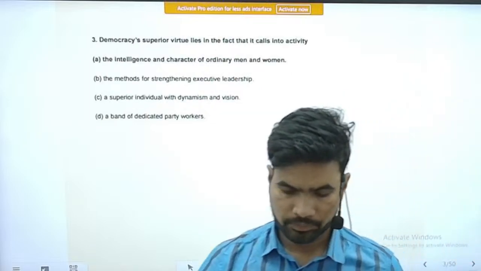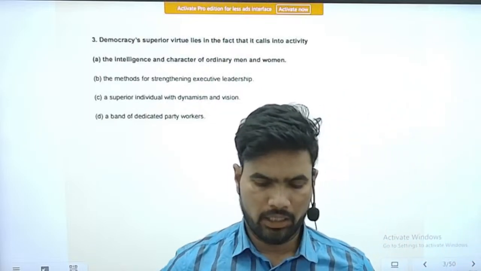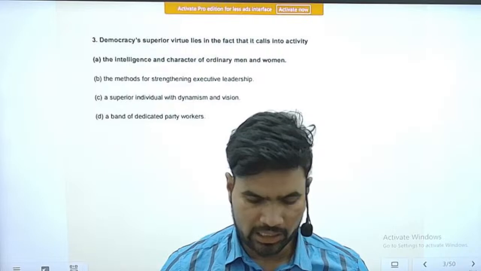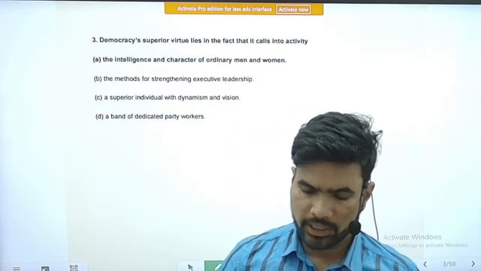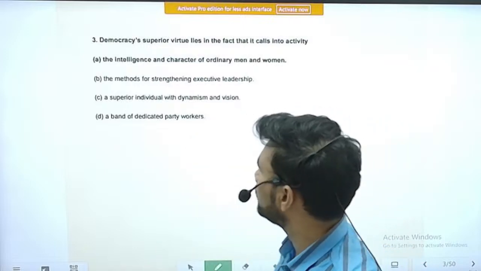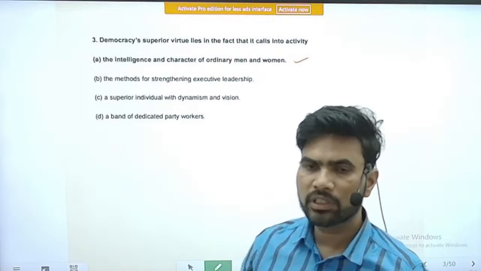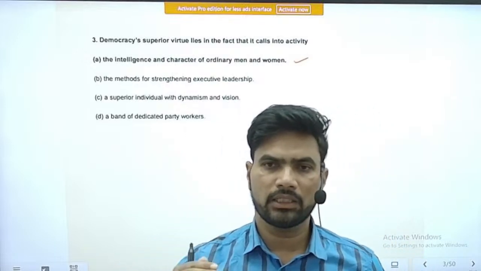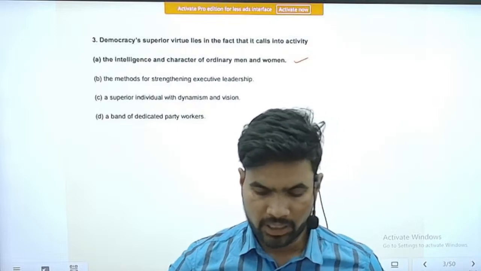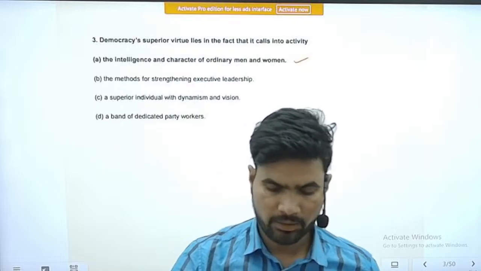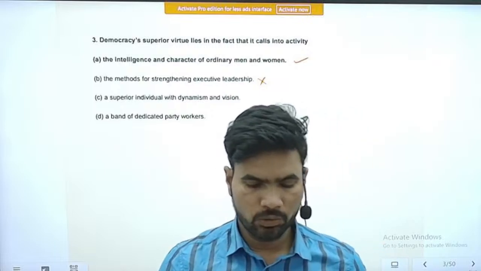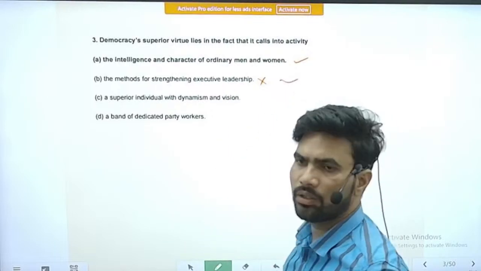Next question, question number 3. Right. Democracy's superior virtue lies in the fact that it calls into activity which of the following? Option A, the intelligence and character of ordinary men and women. Yes, we can take this sentence. Democracy means involvement of people, whether it is direct or indirect. Next one is option B, the methods of strengthening executive leadership. So this will not go well with democracy's superior virtue. It is irrelevant, not related to democracy.